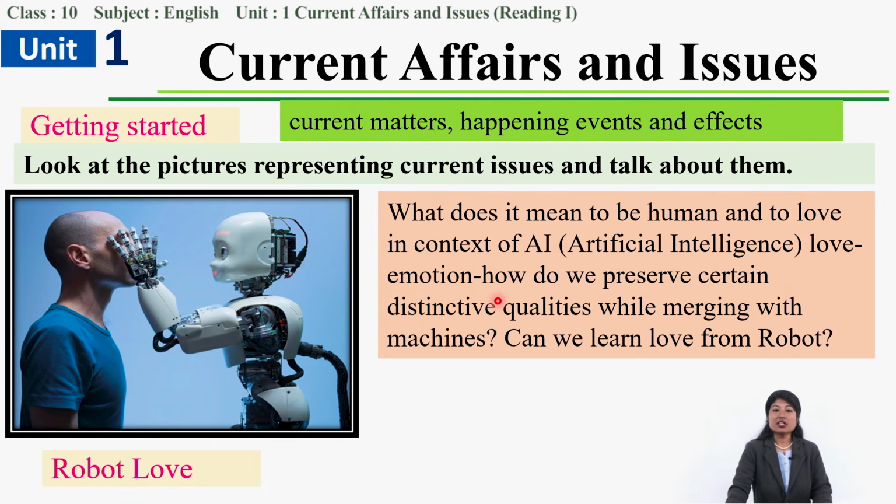And we have to distinguish our quality from the AI. Another issue is, can we learn love from a robot? That is also a question when we talk about robots and humans. So these are the things related to this picture. Can we move to the next?